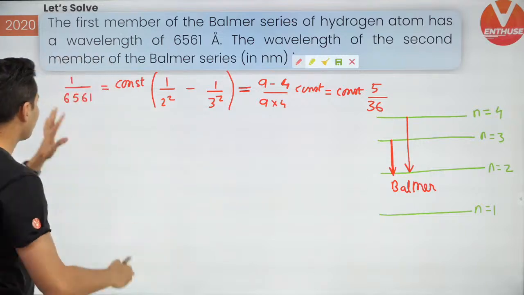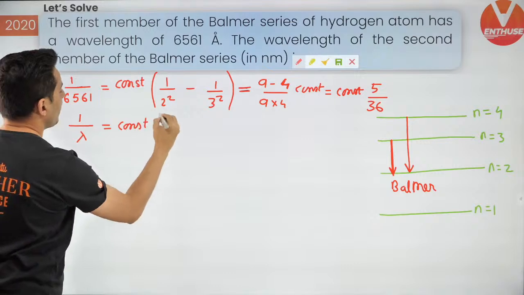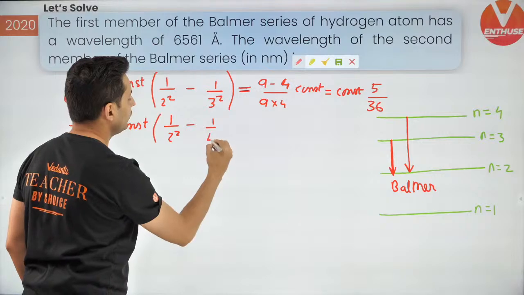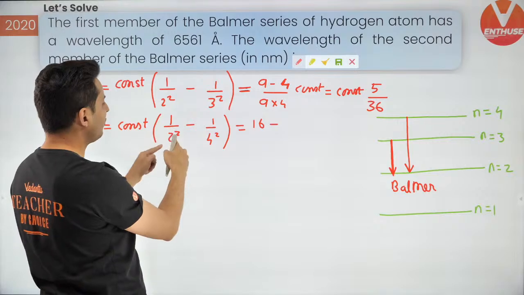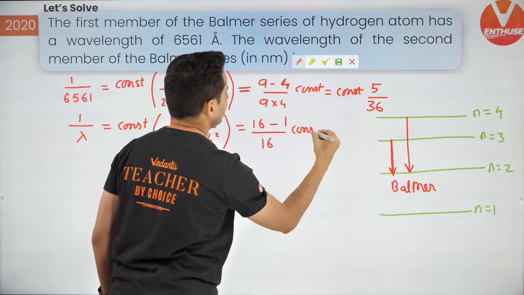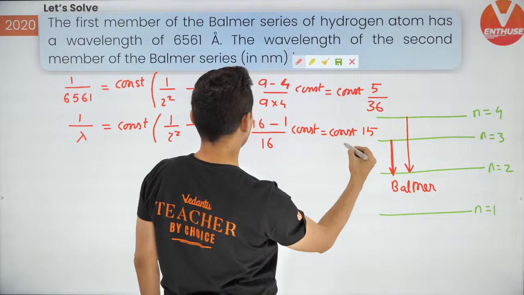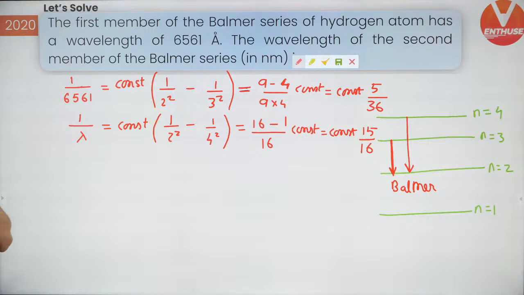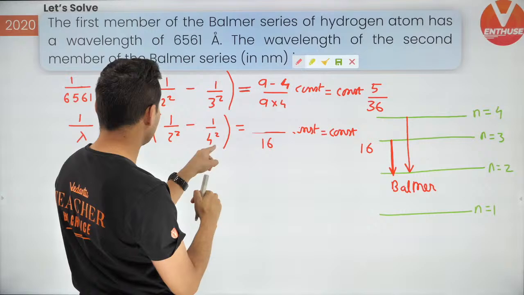Now for the second member, you will use the similar formula. 1 divided by the new wavelength is the constant, but this time it will be n is equal to 4. So instead of 3, you put 4. So you're going to get 4 square is 16 and 2 square is 4, so LCM is 16 only. So 16 minus 1 divided by 16 into that constant. So that is going to give me constant multiplied by 15 by 16. Just check this out. Is this what I'm going to get? Oh, wait a minute. It should not be 16 minus 1. Just hold on. So this is 4 and this is 16. So 4 4s are.